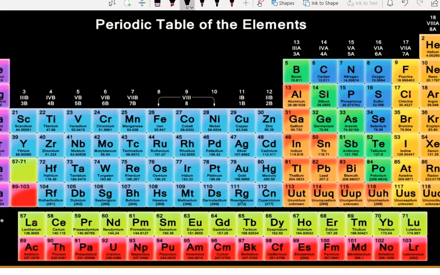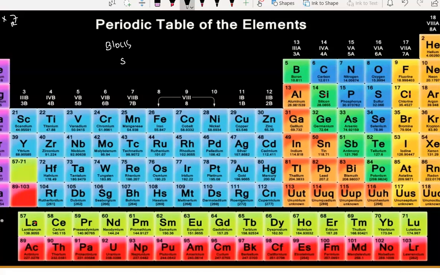Let's see. He divided the table into 18 groups and 7 rows. With that, he also divided his table into 4 blocks.